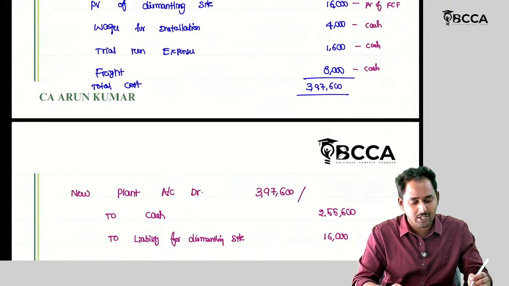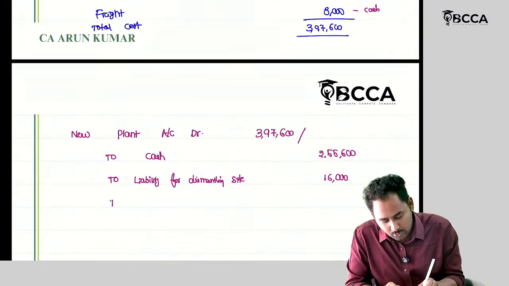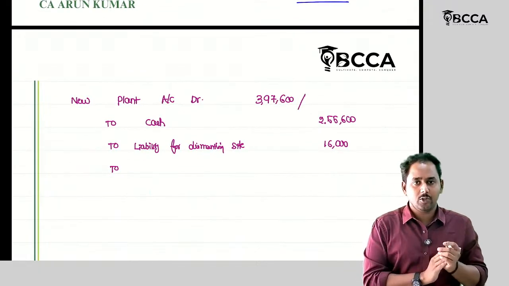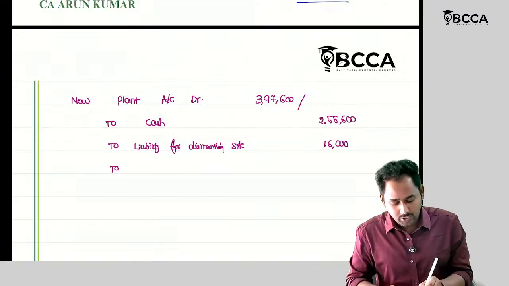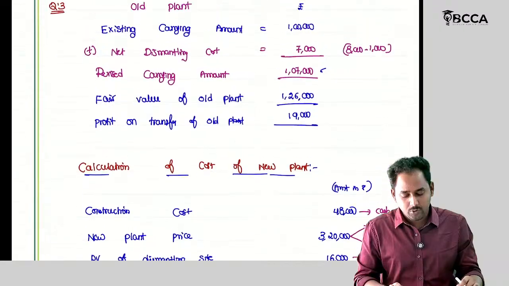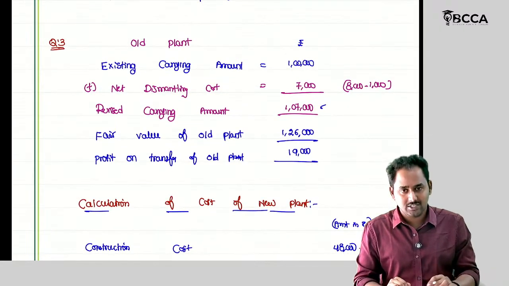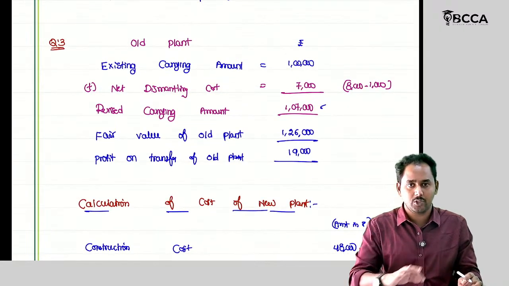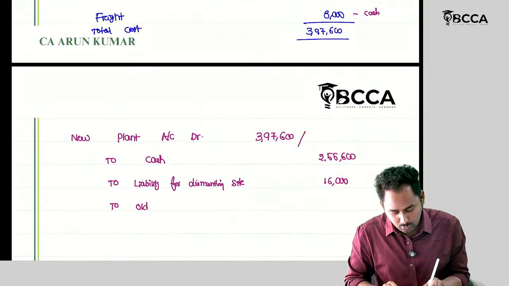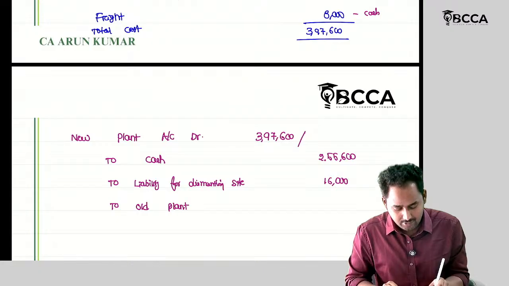Okay. Then what is the remaining element? Old plant 1,26,000. So what I should de-recognize is my old plant. I cannot write old plant 1,26,000 because what is the carrying amount? 1 lakh. This is the revised carrying amount I am going to show in books. So I should de-recognize my old plant, so to old plant 1 lakh.